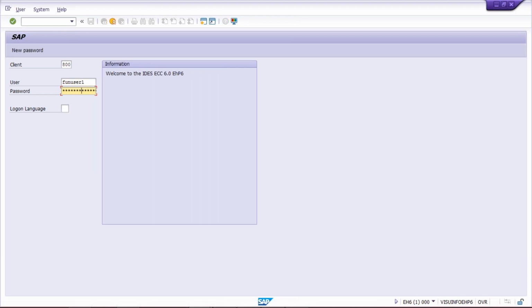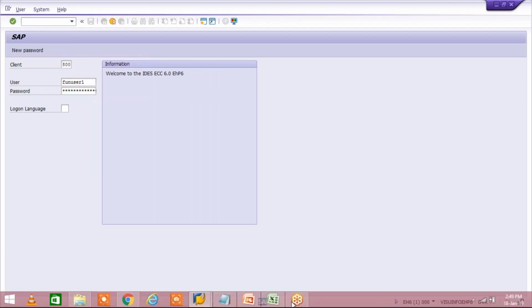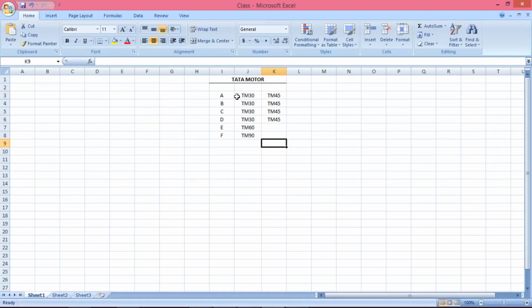Let me log in. So the first thing: let's suppose a requirement has come that whichever vendors are using the terms of payment TM30, kindly remove TM30 and assign a new terms of payment TM45, or else they will say create a new terms of payment TM45 and assign it against all the vendors. So again, what is happening, guys? It's not that the creation request comes to you and the modification goes to master data.